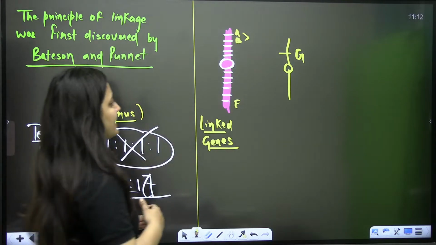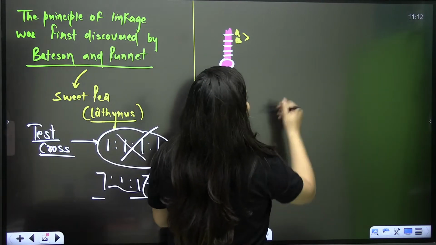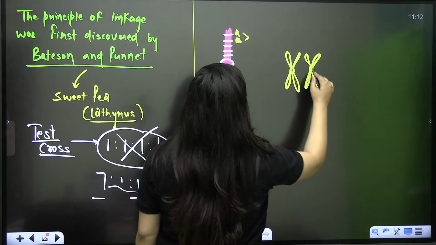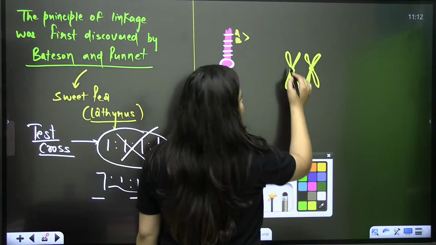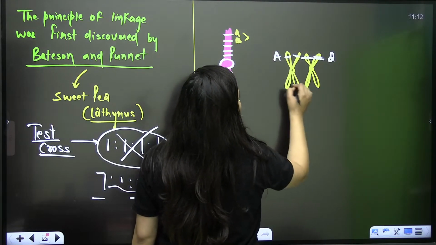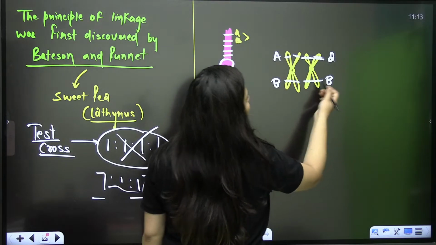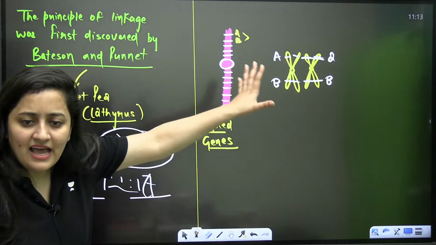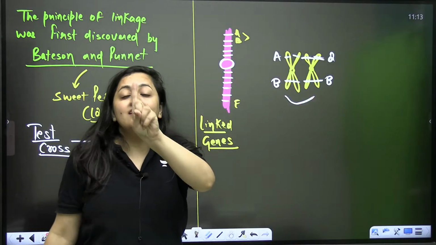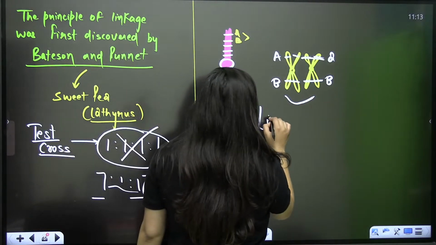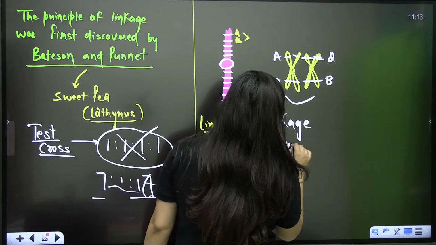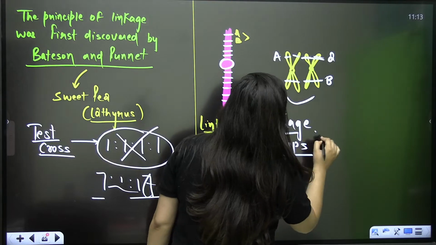Okay, now the second point. We have the pair of chromosomes, and this pair of chromosomes has the same genes. If A is here, here it can be small a. If B is here, here it can be capital B also. So basically they have the same genes. This homologous pair of chromosomes makes one linkage group. There is one more term that you need to understand, and that is the linkage group.